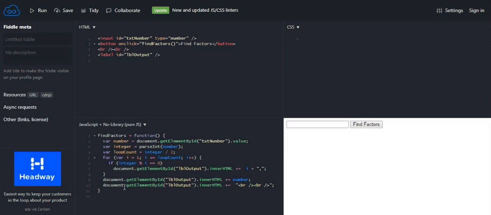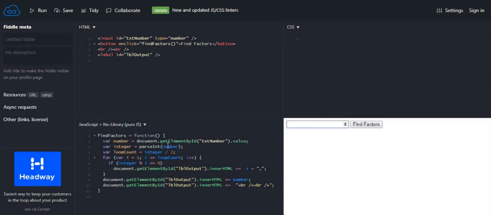Now I have to teach you this stuff. So the var number is connected with the input. So the input, when you press the button, will be sent to the number. Got that? Now you have integer. When the number comes in here, it's a string. So this integer is turning this into a number. See?